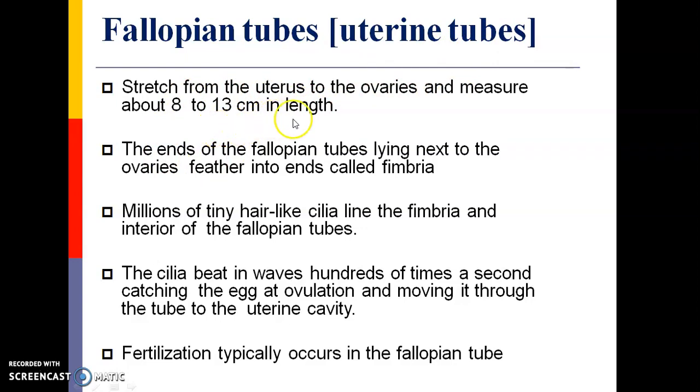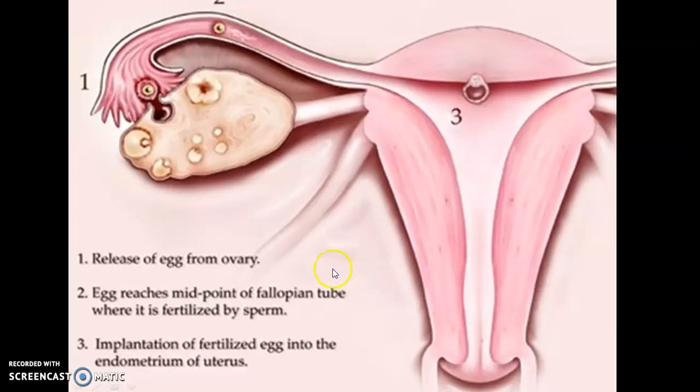8 to 13 cm in length. The end of the fallopian tubes lying next to the ovaries feather into ends called fimbria. Millions of tiny hair-like cilia line the fimbria and interior of the fallopian tube. The cilia beat in waves hundreds of times a second, catching the egg at ovulation and moving it through the tube to the uterine cavity. Fertilization typically occurs in the fallopian tube.